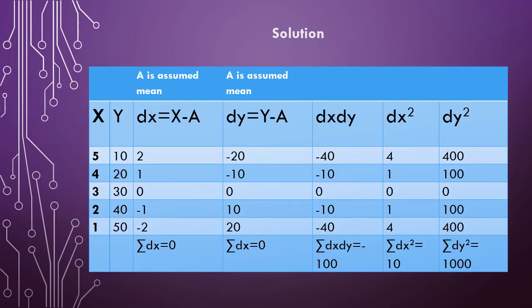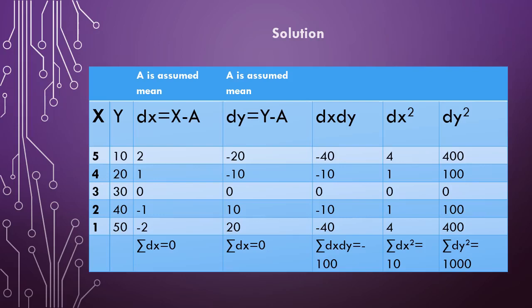Next, dy is equal to y minus a. Again, a is an assumed mean, but you have to take it from the values of y. Here I consider the assumed mean as 30. So 10 minus 30 is minus 20, 20 minus 30 is minus 10, 30 minus 30 is 0, 40 minus 30 is 10, 50 minus 30 is 20.